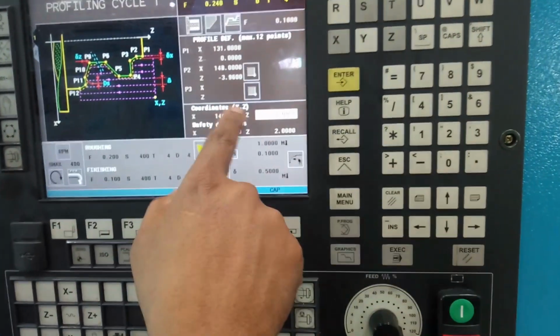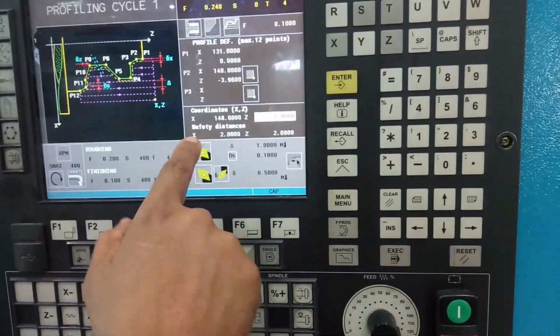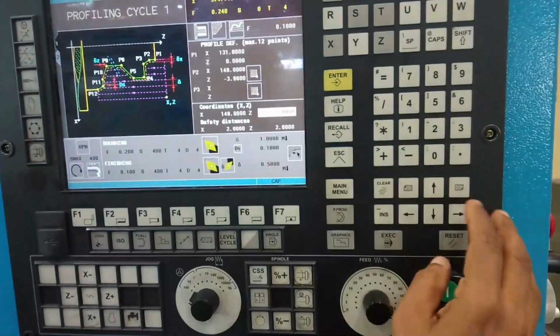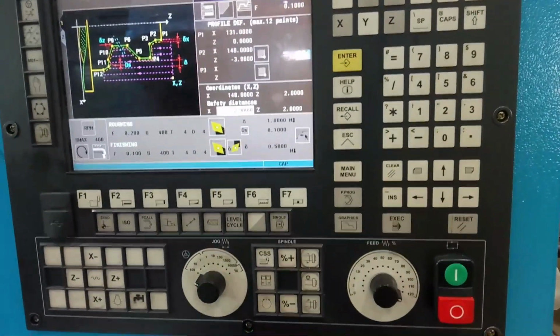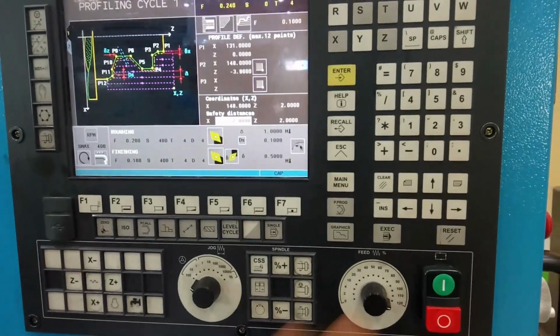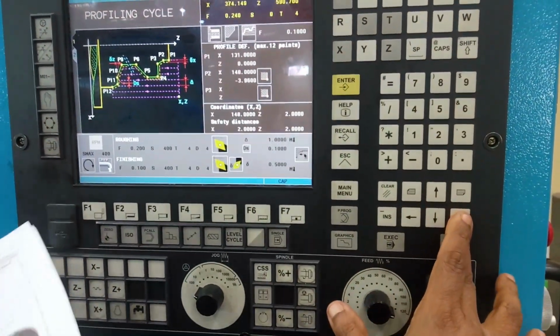Z plus done. This is XZ safety distance here. Safety distance means retract. When the machine comes in rapid, it comes back 2 mm, the safe zone. Z 2 mm safe zone. If you go there, RPM, yes.